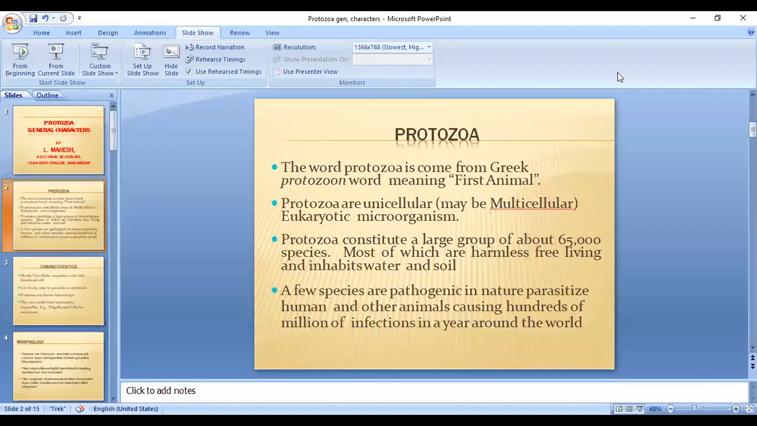So with this, we have finished the general characters of protozoans. In the next class, we will meet with another topic. Thank you.